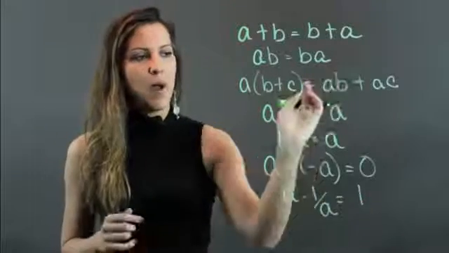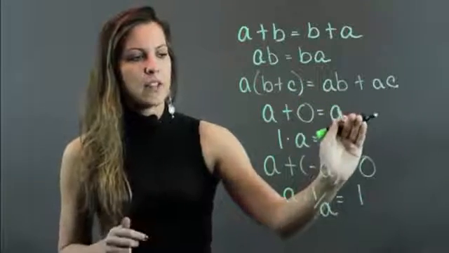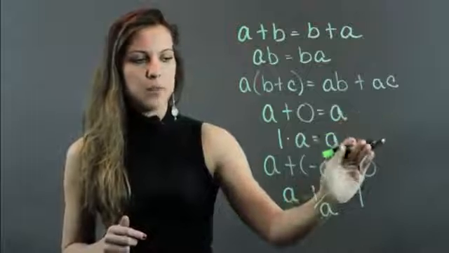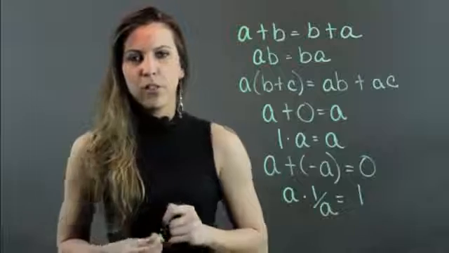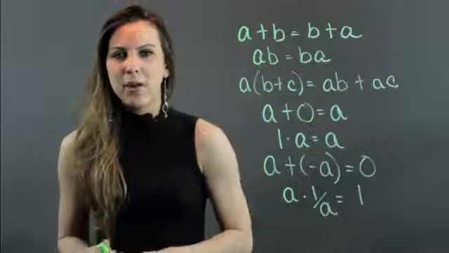So we have the commutative property, the distributive property, the identity property of addition and multiplication, and the inverse property of addition and multiplication. So these are a few of the really important algebraic axioms and properties.